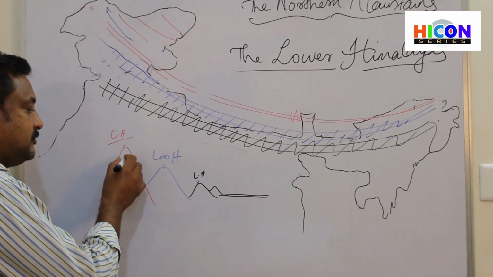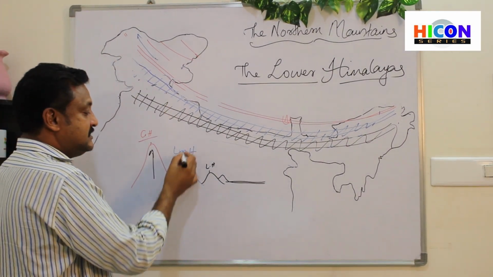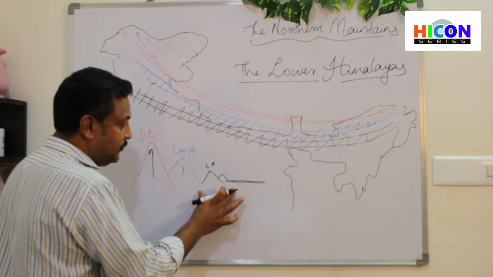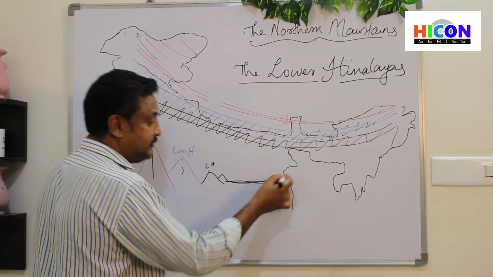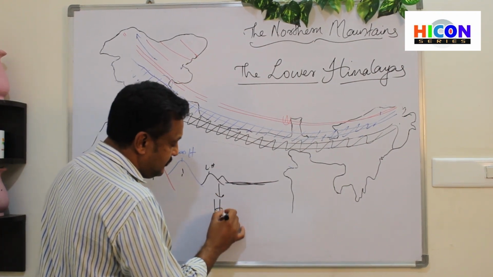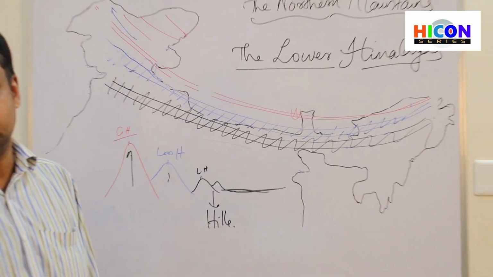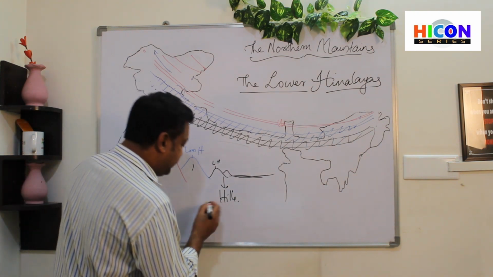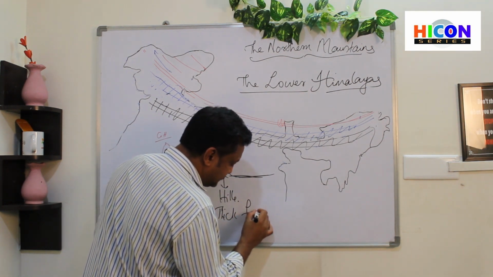So this is the northernmost one, greater Himalayas, where we have the highest peaks. This is the lesser Himalayas, south of this middle line, and now we have the lower Himalayas, shorter ones, and then starts the plain region. These are mostly hills, and they are not covered by snow. These regions are actually thick forest region.